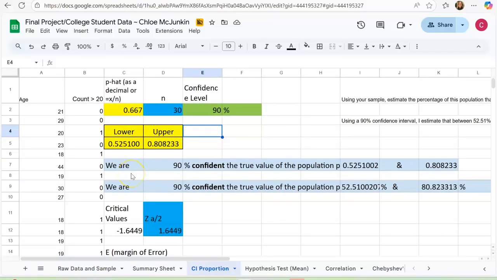My bounds of interval are between 52.51% and 80.82%. And to find those, you multiply these by 100.